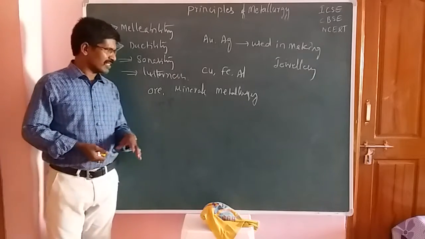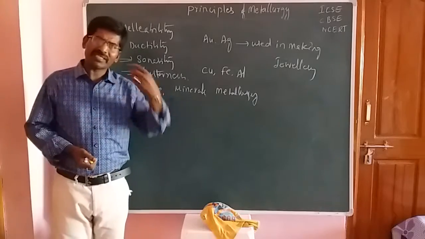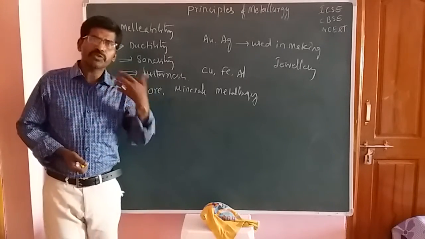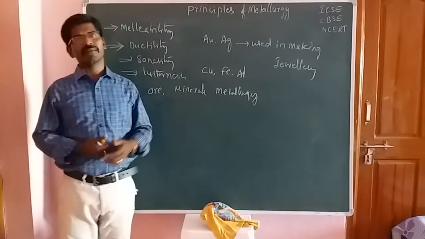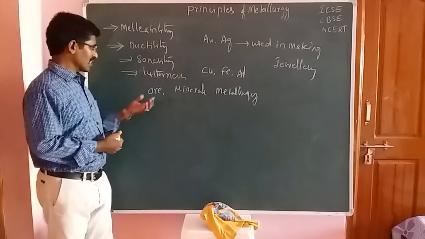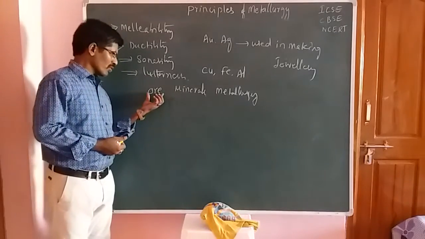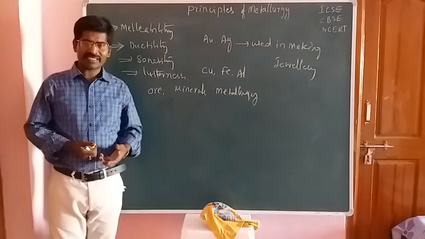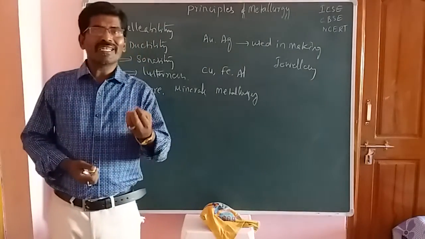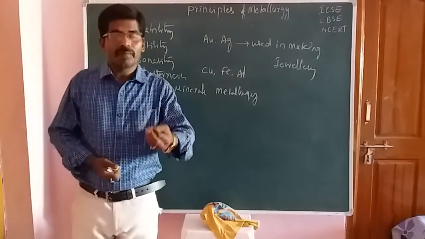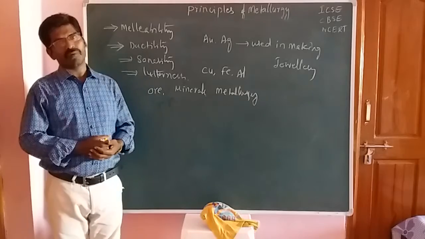So minerals means unwanted substances which are associated with the desired metal in that compound. That is called a mineral. And the next one is the ore. The ore is defined as the mineral from which the suitable metal is extracted profitably.